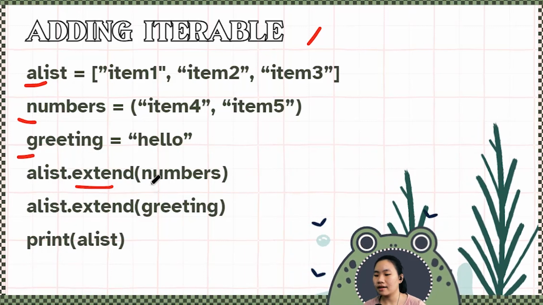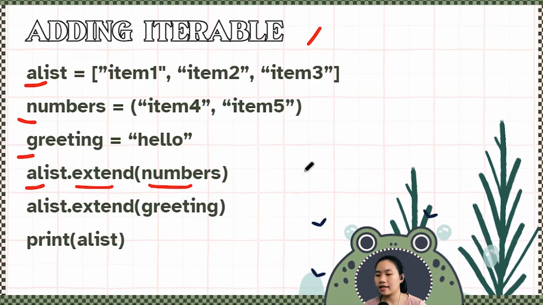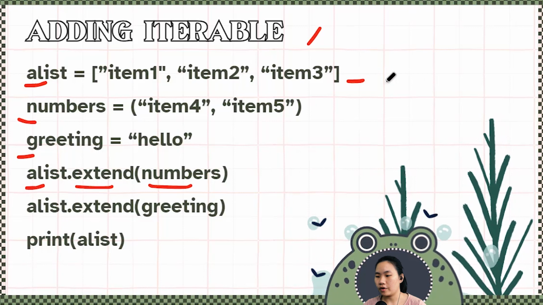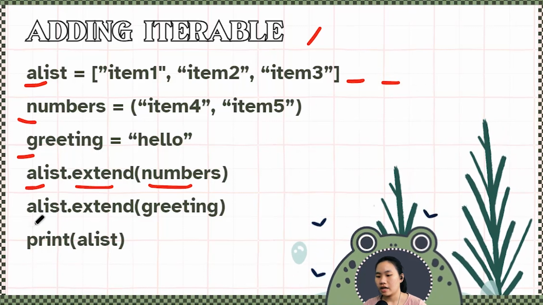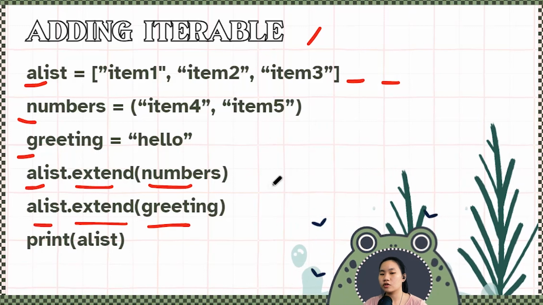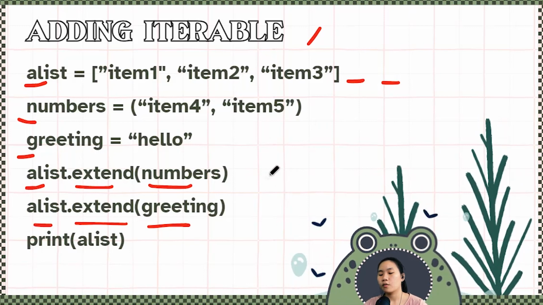Now, if we extend numbers into a list, what do you think will happen? It would be item 4 and item 5. Now, if we extend greeting to a list, what do you think would happen? Well, let's figure it out.